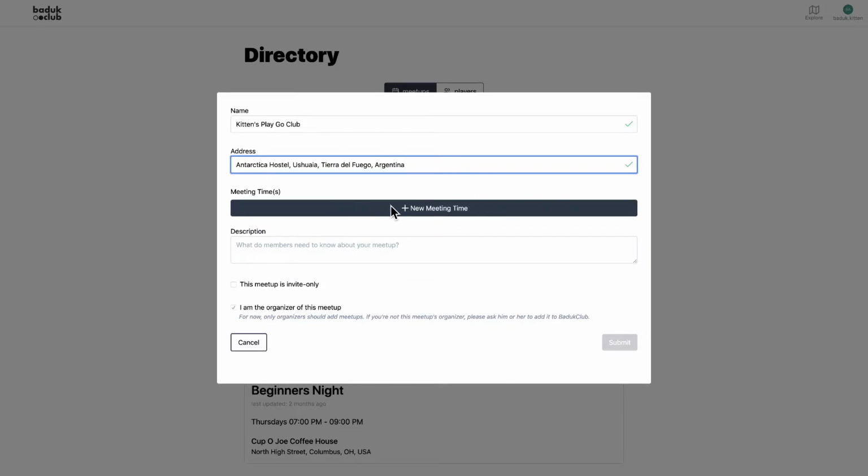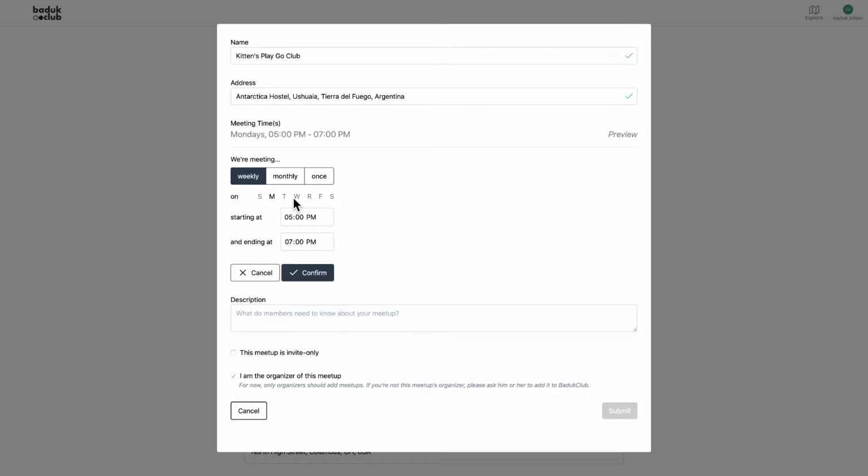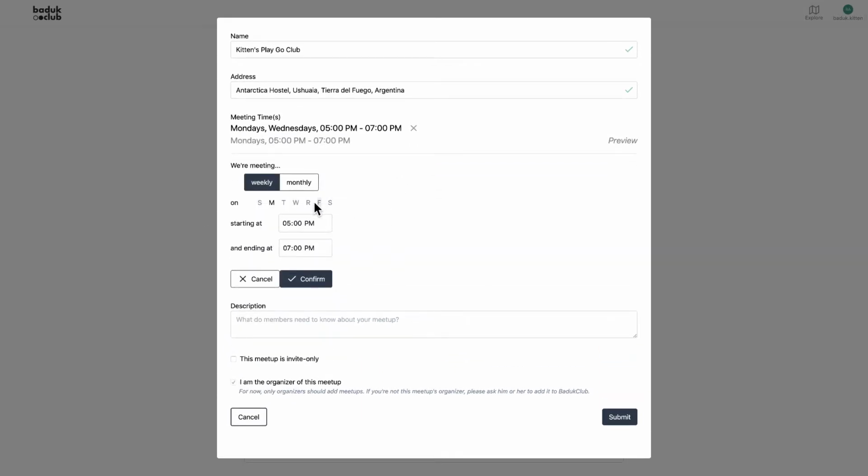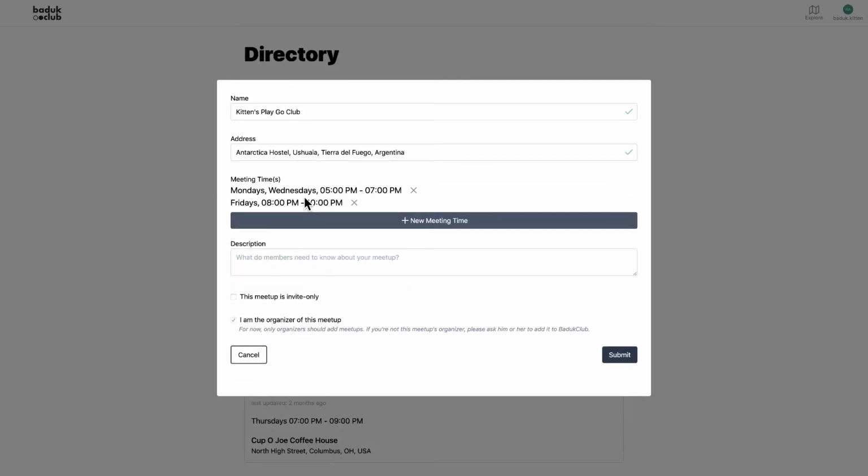And then choose your meeting time. We can meet a lot of different times. Maybe mine's a Monday, Wednesday, Friday meetup each week from 5 to 7. Or maybe one Monday and Wednesday from 5 to 7, but Friday we meet a little bit later because it's the weekend. So I'm going to uncheck Friday. I'm going to confirm. Go in here. I'm going to add a new meetup time. This one's just going to be Friday. And we set a little bit later. So this is like 8 till 10. And confirm that. So now we have 2 meetup times.